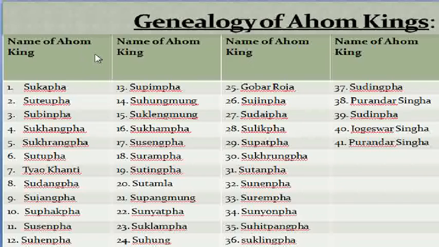Next is the genealogy of Ahom kings. These are the names I have collected here. The complete list of Ahom kings, starting from Sukapha and ending with Purandar Singha, the last king of the Ahom Dynasty. You can take a screenshot of it so that you can note it down.